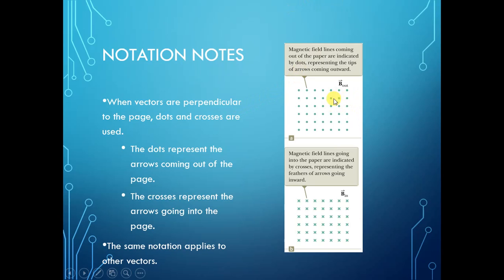Vectors coming out of the paper are indicated by dots, and vectors going into the paper are indicated by crosses, representing the feathers of arrows going inwards. So when the vectors are perpendicular to the page, dots and crosses are used. The dot represents the arrow coming out of the page and the cross represents the arrow going into the page. The same notation applies to other vectors.